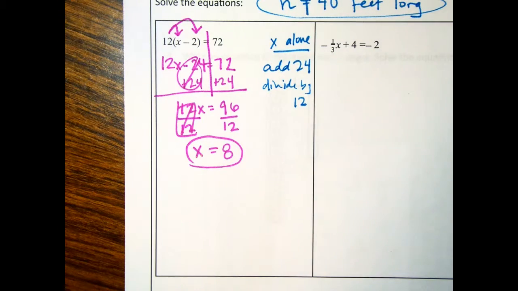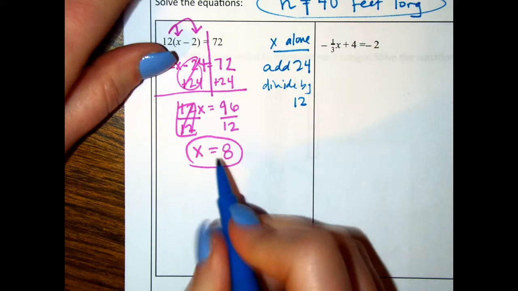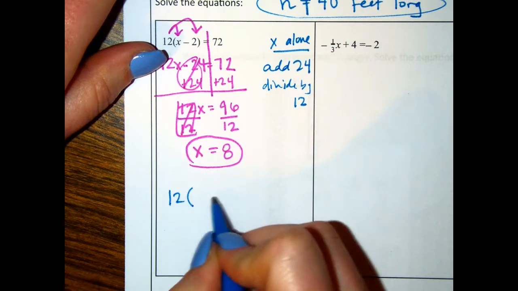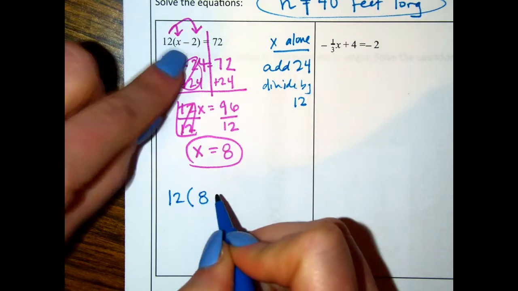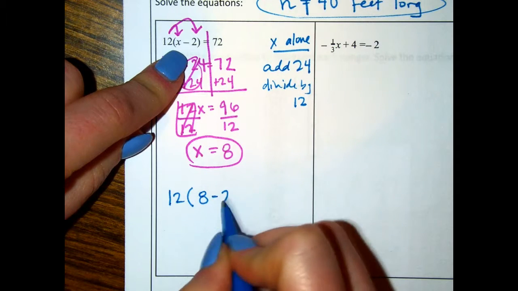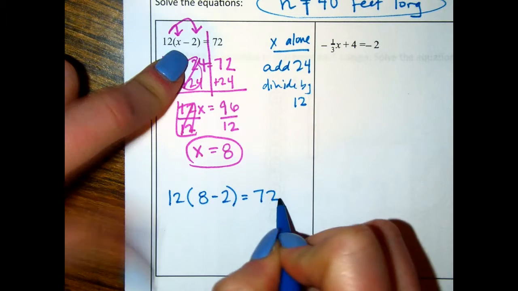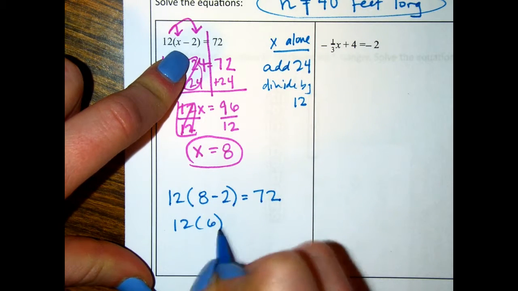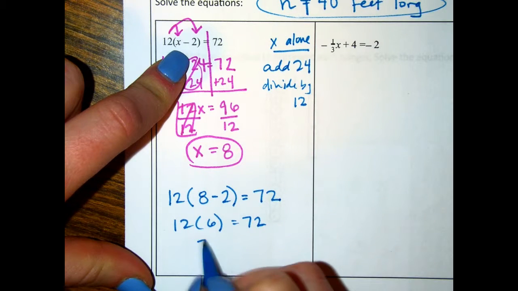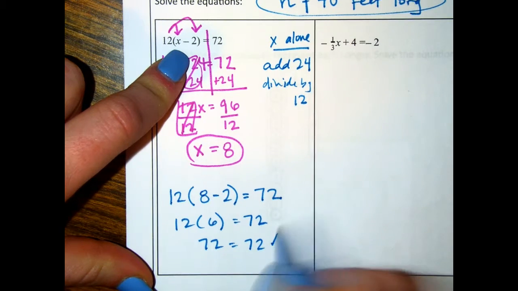And we can check our work by plugging this 8 back into our equation. So 12, and then instead of x, we're going to substitute an 8, minus 2 equals 72. 12 times 6, does that equal 72? Yes, it does.